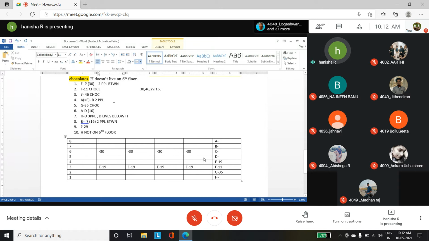G has 35 chocolates. Difference between A and D is 10. Between H and D, you have 3 people. D lives below H. We can start with this clue because this will be easier.